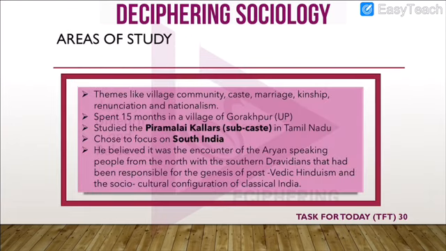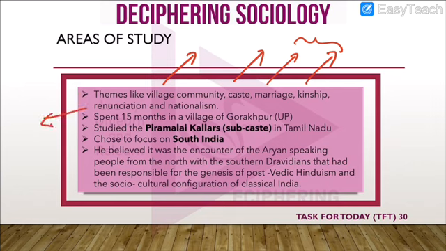Now, what were the areas of study? What did Louis Dumont study? He studied many themes, for example village community, caste, marriage, kinship. Marriage and kinship are all related to the caste system.